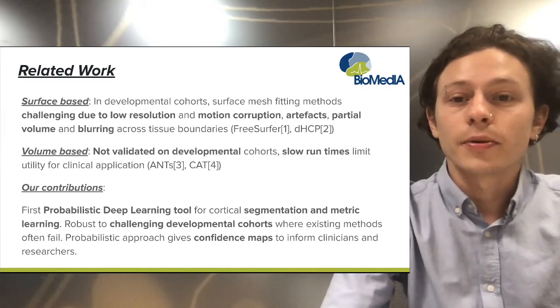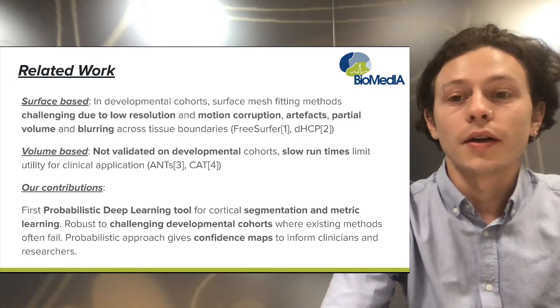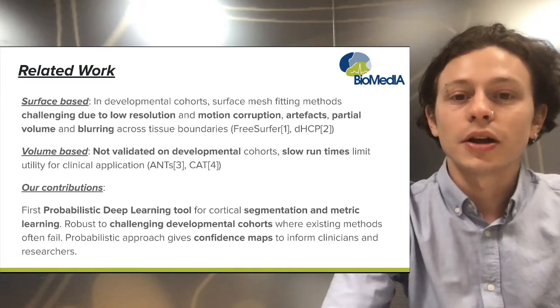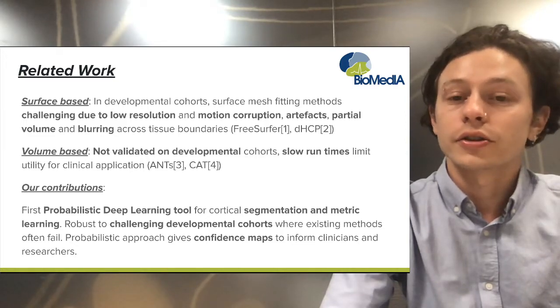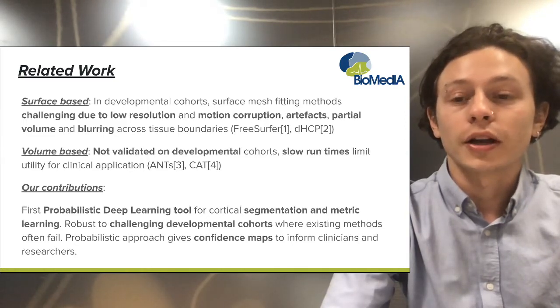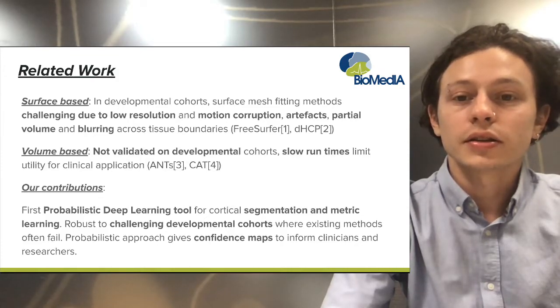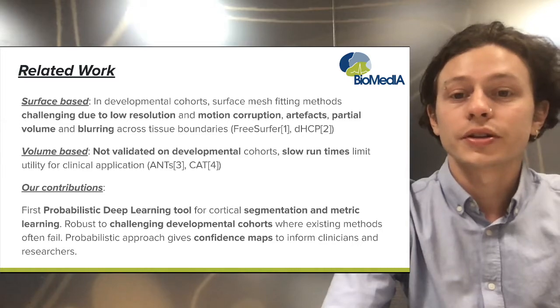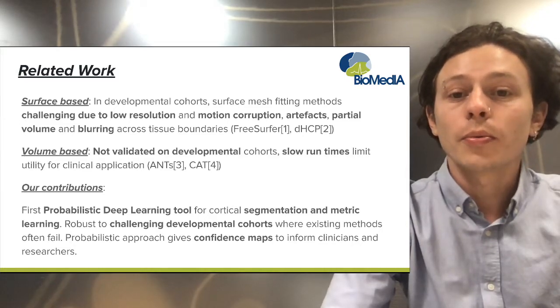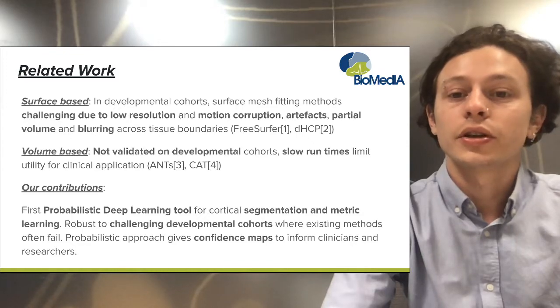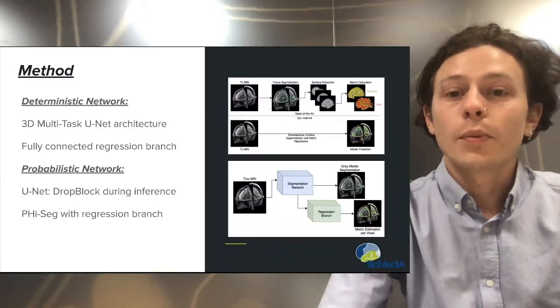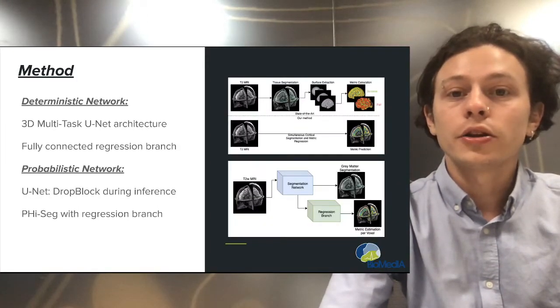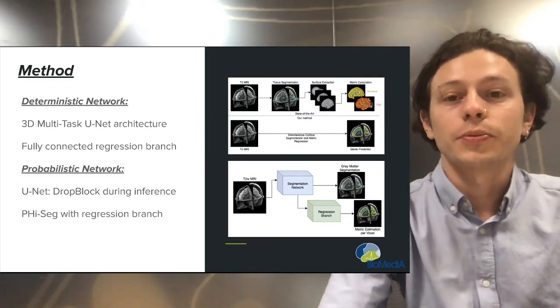In this work, we seek to develop a novel application for cortical metric prediction from clinical developmental data through deep learning. We propose the first probabilistic deep learning tool for cortical segmentation and metric learning, and validate the method against cortical thickness and curvature prediction for data from the Developing Human Connectome project. The tool is used to predict cortical metrics for a Down syndrome cohort in which surface-based analysis often fails, and our probabilistic approach returns confidence maps which can inform clinical researchers of areas of the brain where measurements are less reliable.